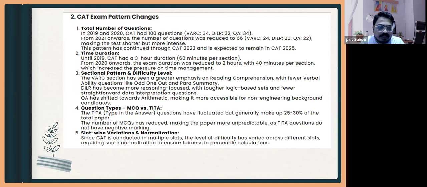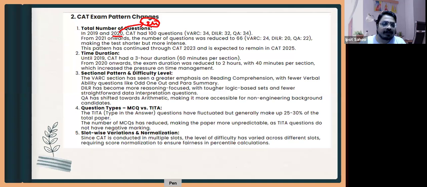I hope all of you are comfortable with English and Hindi both. Till 2019, 34, 32, 34 was the 100-question pattern, but for the first time a 2 hour paper was introduced, while till 2019 it was a 3 hour paper. So this is what it was till 2020, and onwards it became a 2 hour paper.